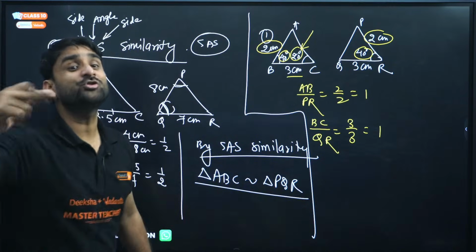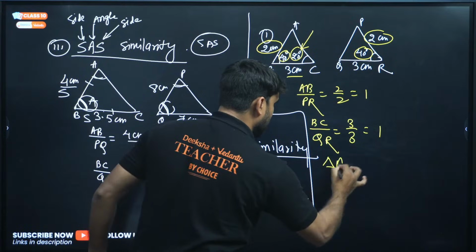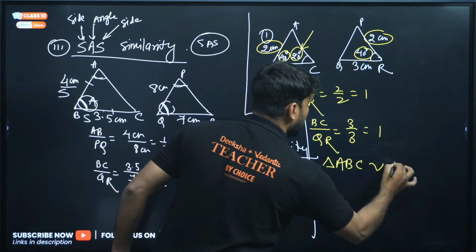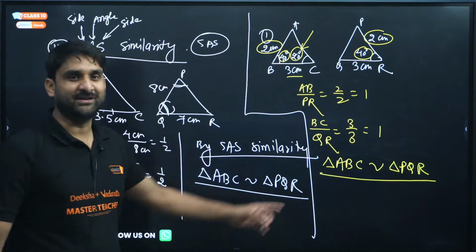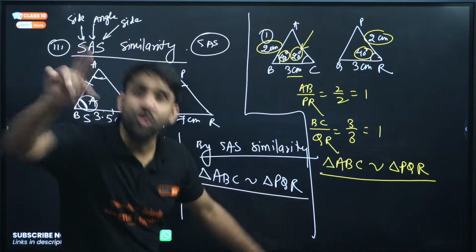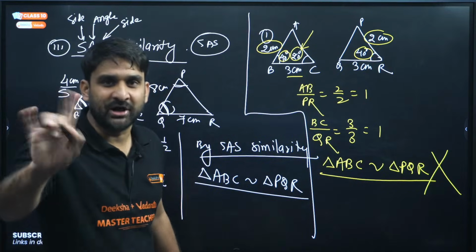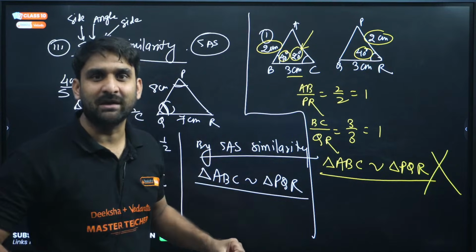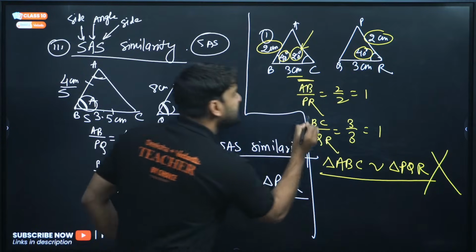But the most important thing is how to write. So we can write here triangle ABC is similar to triangle PQR. Is it correct? No, my dear, this is not correct. Don't be in such hurry when you are writing the similar triangles. If you are taking AB, what is the similar for AB?